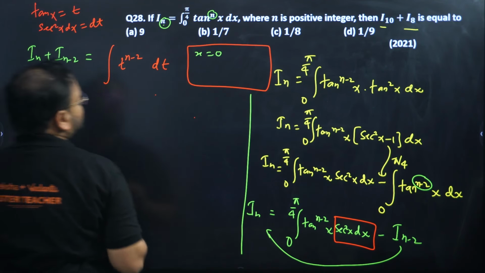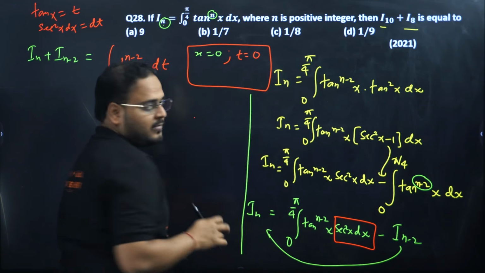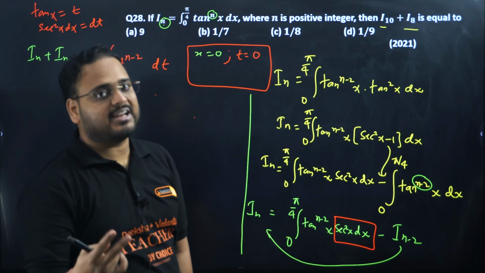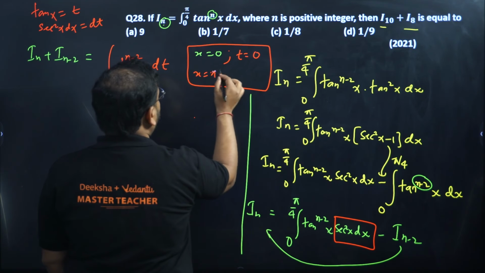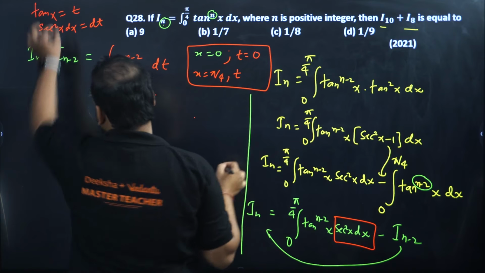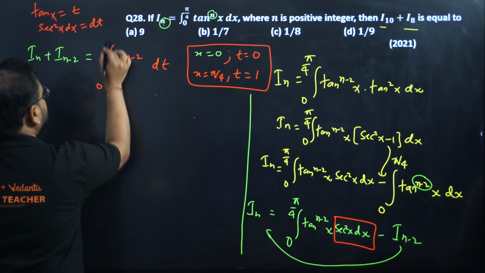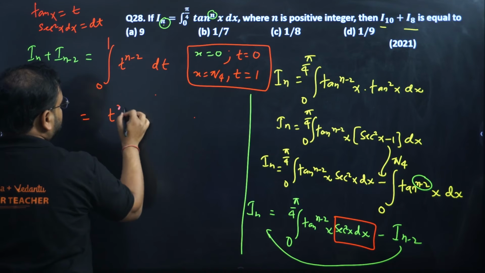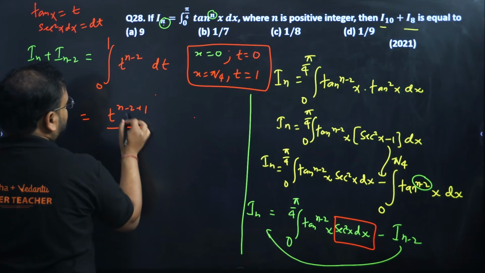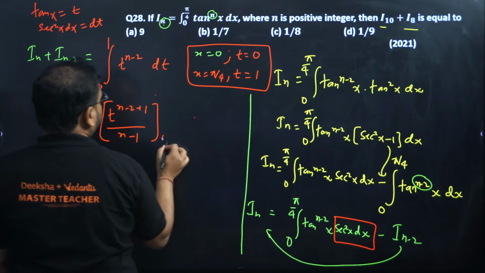So when x is 0, tan 0 is what? 0. So tan 0 will be 0. When x is pi by 4, what's my t? Tan of pi by 4, so 1. The limit will be what? 0 to 1. Integrate it now. It's simply polynomial expansion. So integration t^(n-2+1) upon n minus 2 plus 1 is what? N minus 1 under the limit 0 to 1.